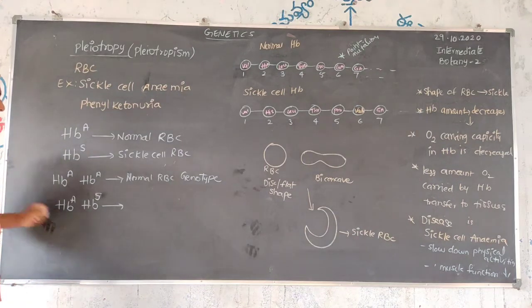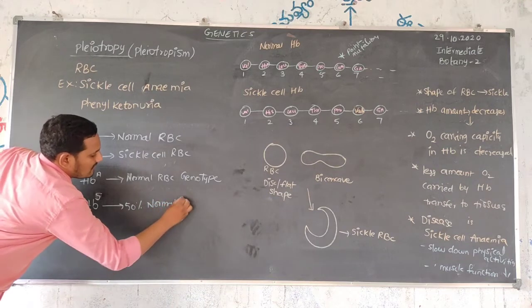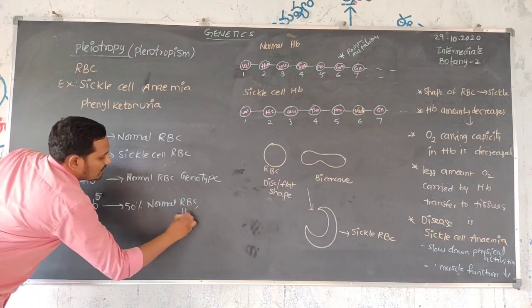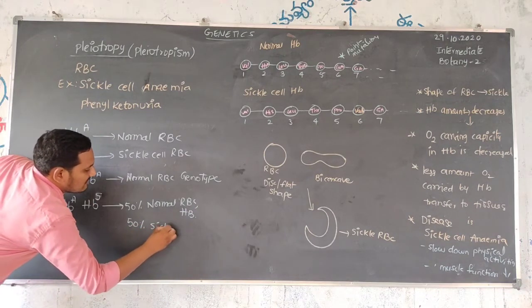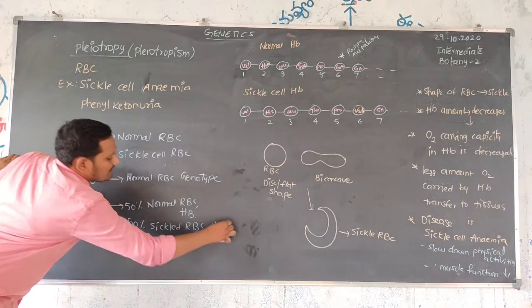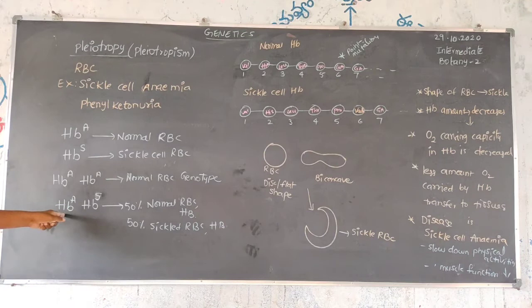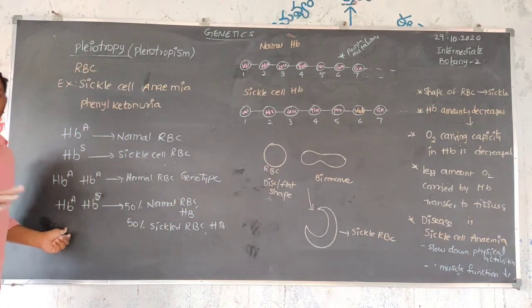what will happen? It is 50% normal RBC, normal hemoglobin, and 50% sickled RBC, sickled hemoglobin. In HbA, 50% normal hemoglobin is present, and 50% normal cell structure is there, but only 50%, not complete 100%.